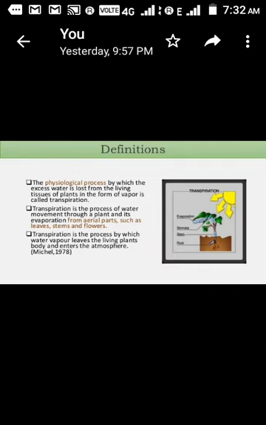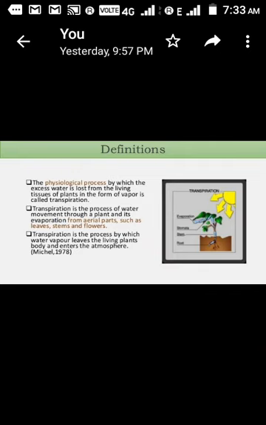Students, I have prepared this lecture for BSc B.Ed ZBC 6M. Paper name is Plant Physiology. Topic is transpiration. Students, today we are going to see some of the facts, definition, types and their functions of transpiration. So let's have a look at the definitions.